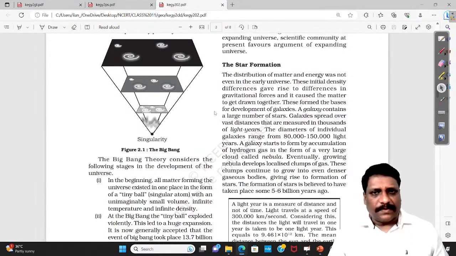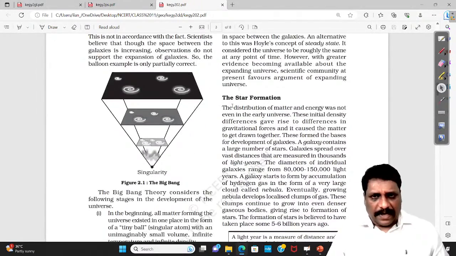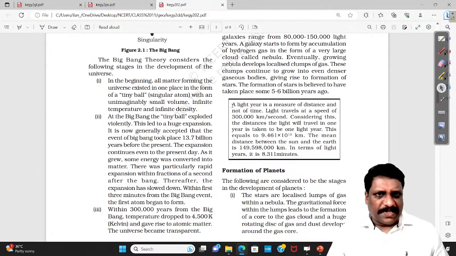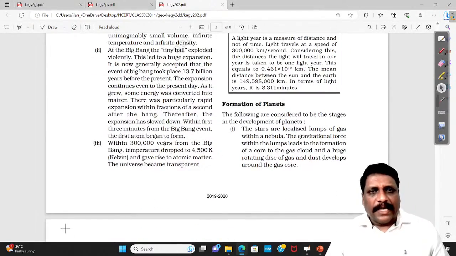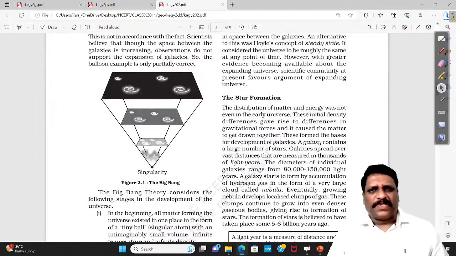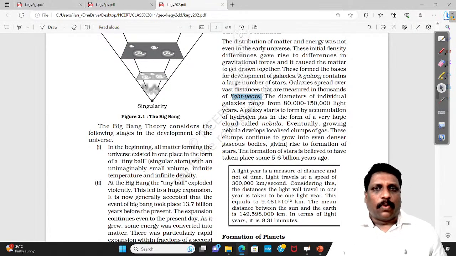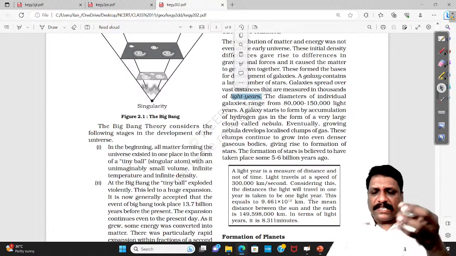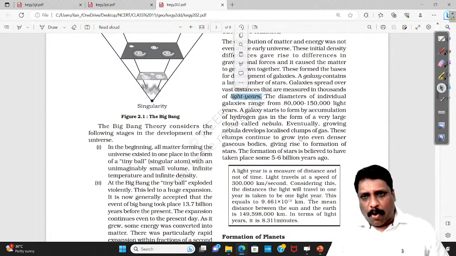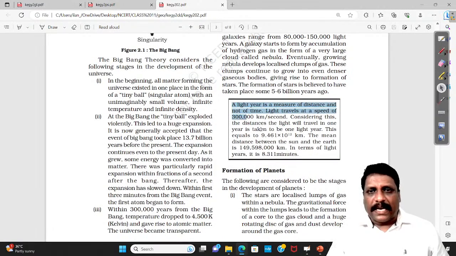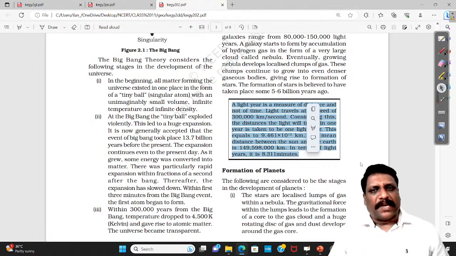Concentrate on this. Going by the same logic, the Big Bang theory is explained here, so go through it and read it. And again, when it comes to star formation, if you're looking for italic words, there comes one light year. They have also defined what exactly a light year is. A light year is nothing but a unit of distance which is used in space. What exactly a light year is, they have also explained within the box item.